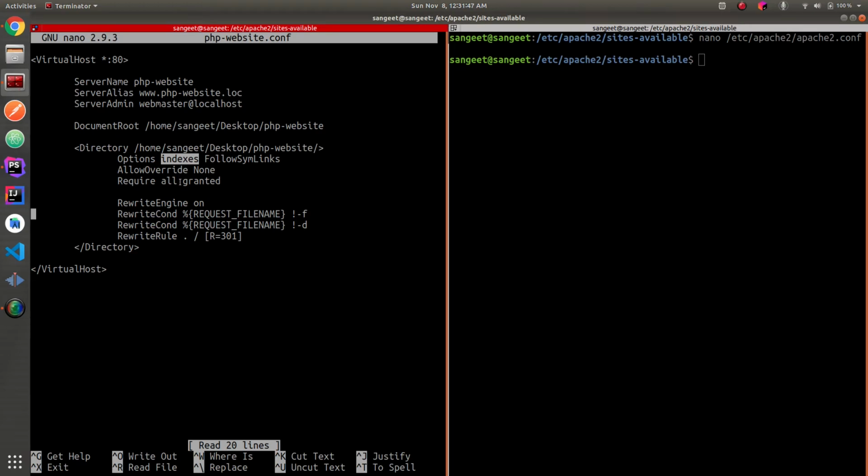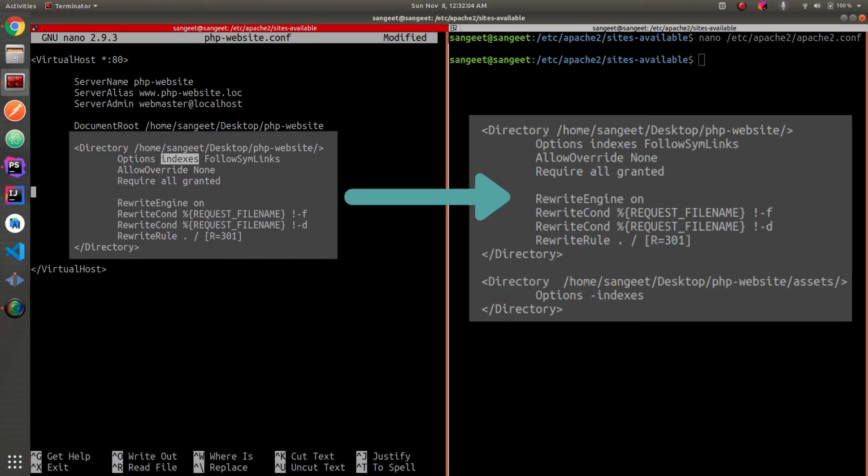And if you want to restrict these indexes for a particular path or a folder, what you can do is create a separate directory tag with the path, and inside which you can mention these options followed by -Indexes. So what that will do is it will enable the indexes throughout the project except the mentioned folder. So for now, let me just erase these indexes.